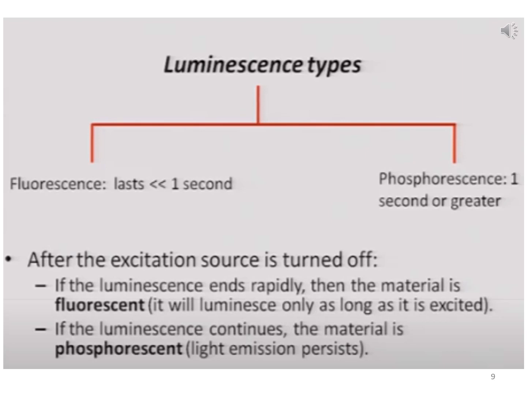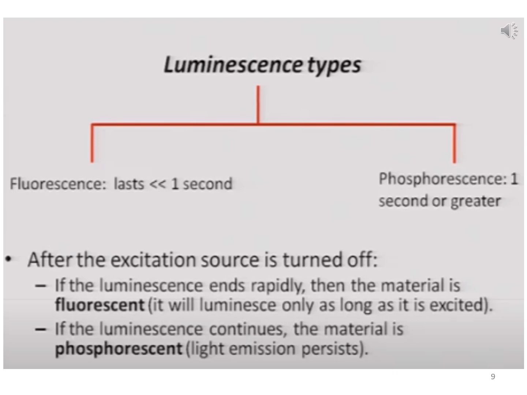If it comes back and emits after 1 second, then it is called phosphorescence. And if it comes back within 1 second or less than 1 second, then it is called fluorescence.